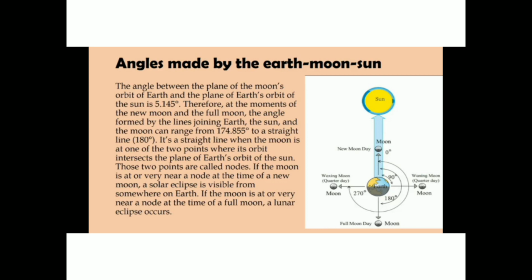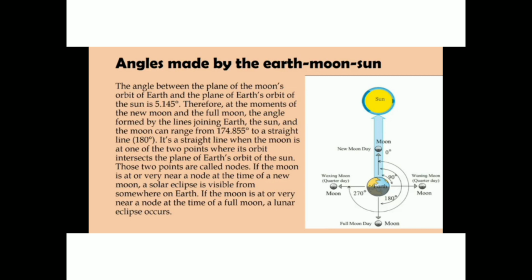While revolving around the earth, the moon is on the opposite side of the sun on a full moon day, whereas on a new moon day, it is positioned between the sun and the earth. You can see clearly in the picture, on the new moon day, the position is between the sun and the earth.